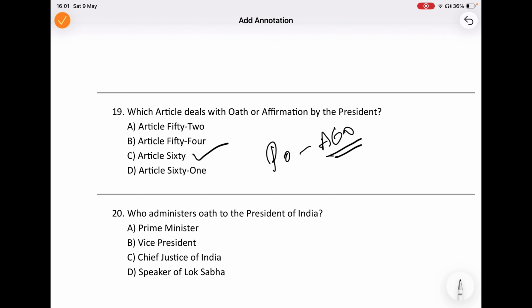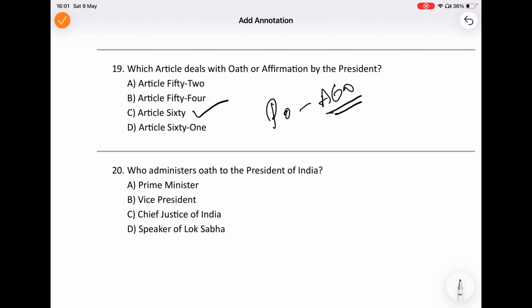Okay, now let's move to the final question. This is an important constitutional law question for AIBE exams. Who administers the oath to the President of India? The answer is the Chief Justice of India. According to the Constitution, the Chief Justice of India administers the oath to the President before entering the office.